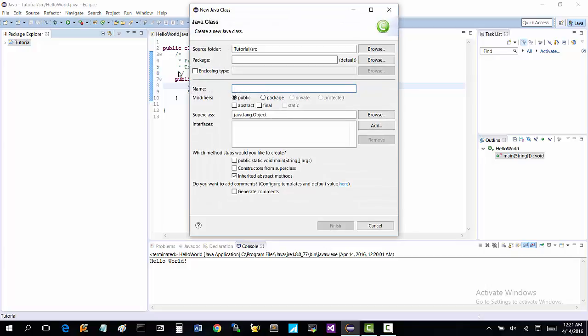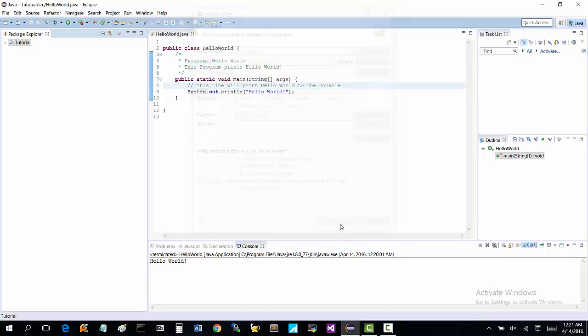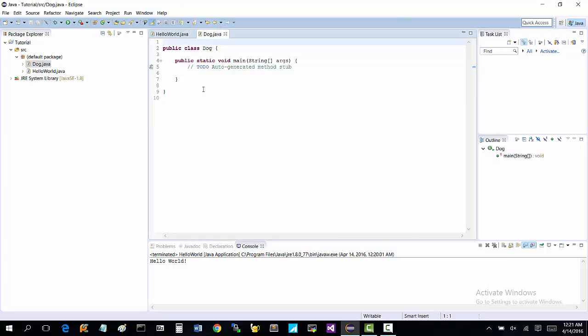So we're just going to go on with the dog thing. We're going to name it dog, and I'm going to go ahead and finish. All right. So what you see is we have this public class dog.